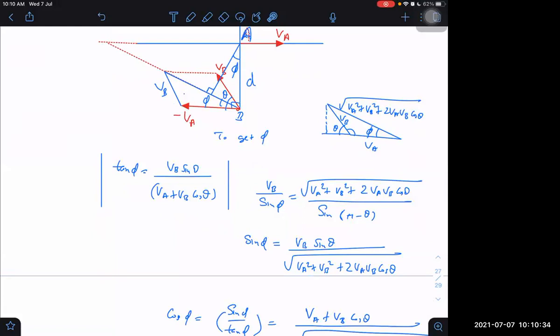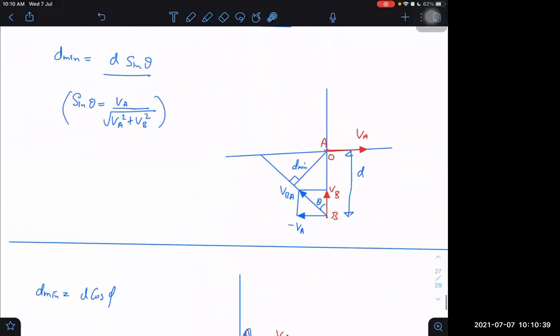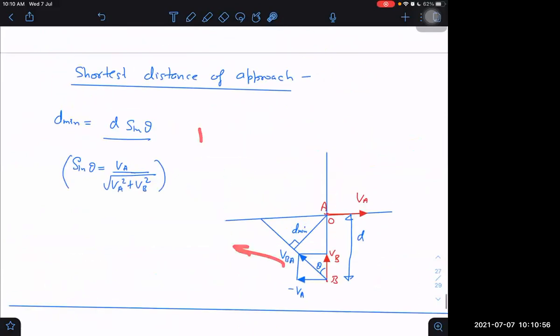Okay, sir. That is the second other method. This is the method of geometry. Method of geometry I find easy, especially in this question. It is very easy, no? We are getting the answer in one step only. D minimum is equal to d sine theta, and sine theta is so easy to determine. So in such cases, when they are mutually perpendicular, I never recommend any other vector method. I will recommend just the geometric method. These are geometric methods. Geometric method of solving. You are right.